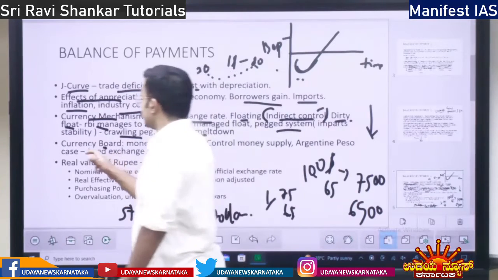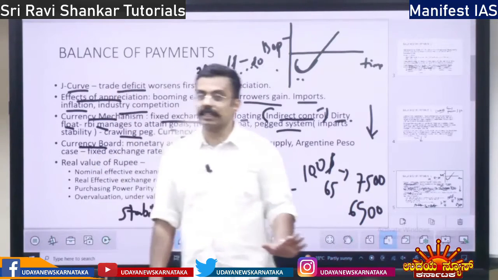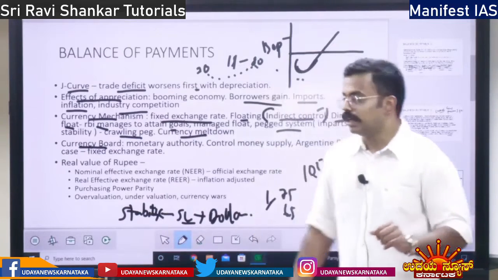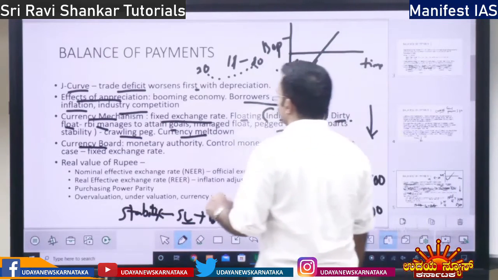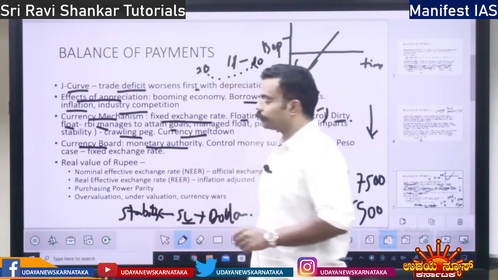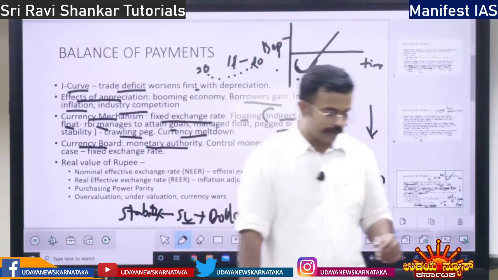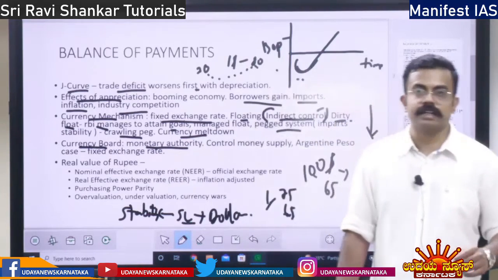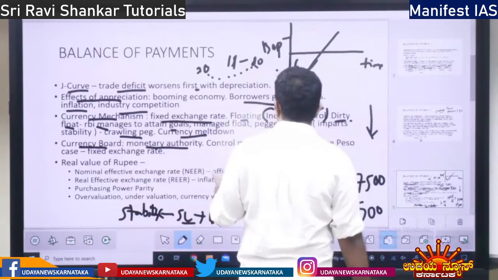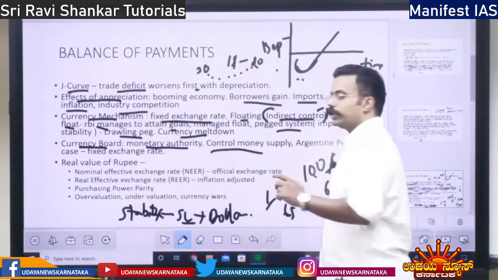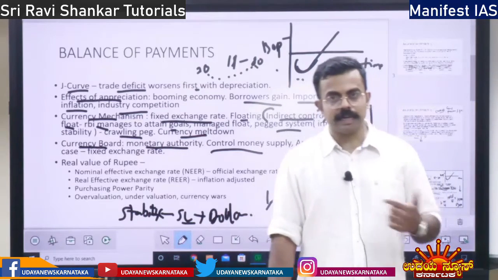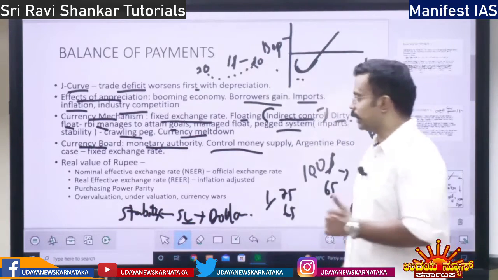Then you have the currency board. Currency board manages the currency. What does this currency board do? It is a monetary authority. It looks after the money, the currency. Then it controls the money supply. How many rupees are available in the market is controlled by the currency board.